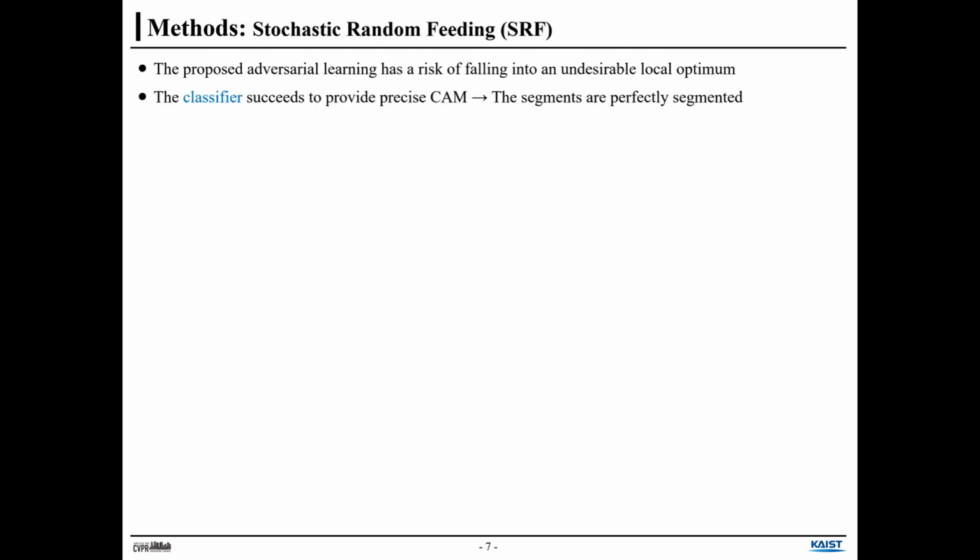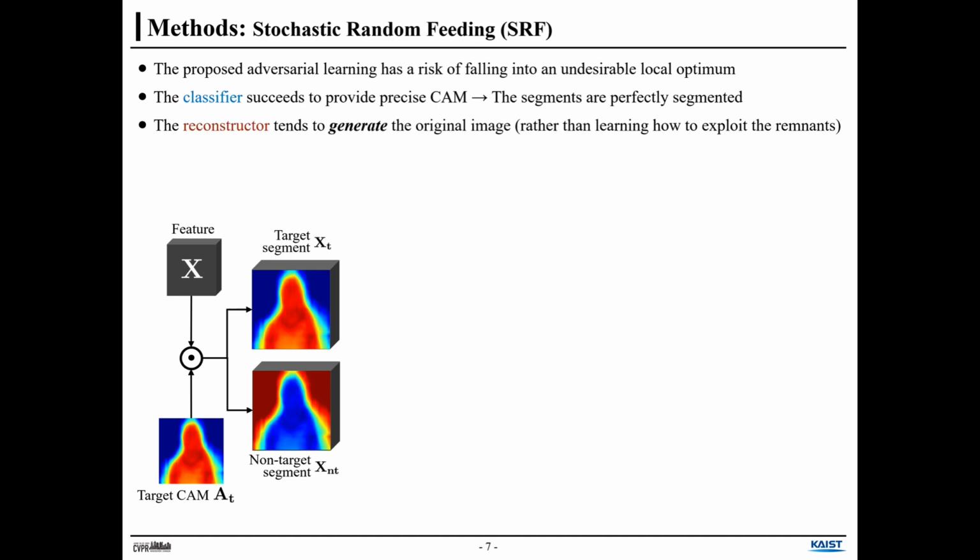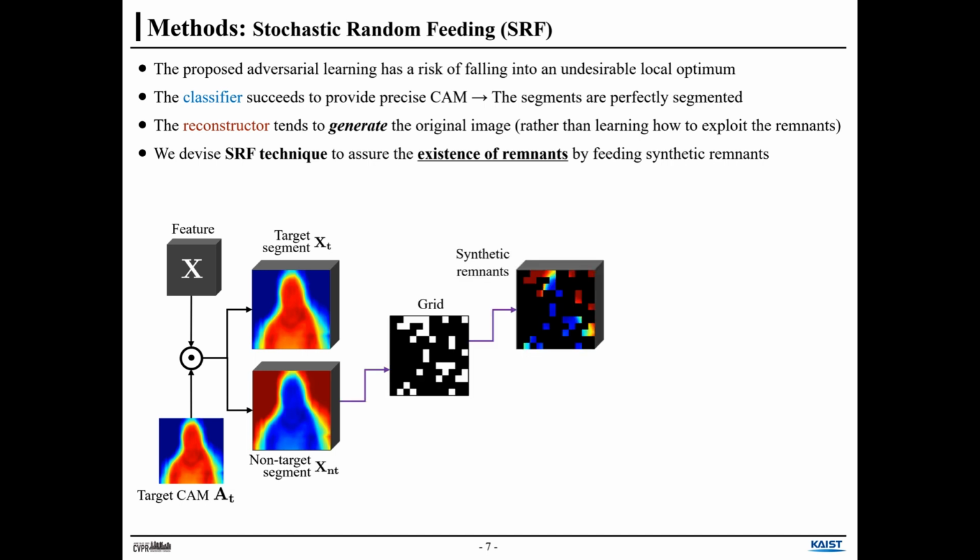Here, we devise a concept named stochastic remnant feeding, since adversarial learning has a risk of falling into an undesirable local optimum. As the classifier is trained, it succeeds in providing precise CAM. Then the segmentation becomes perfectly done. Then the reconstructor tends to generate the original image rather than learning how to exploit the remnant. So we devise a stochastic remnant feeding technique to assure the existence of remnant by feeding synthetic remnant.